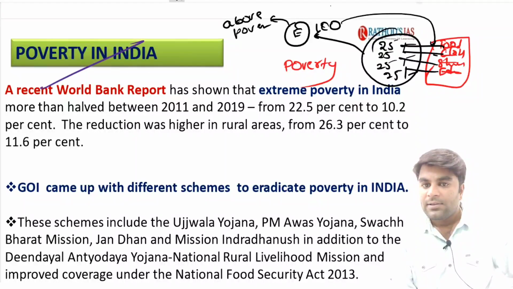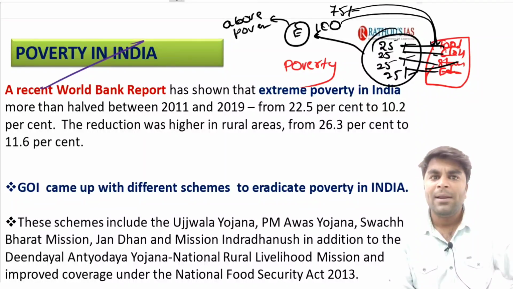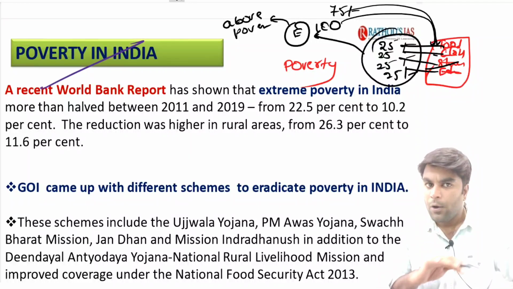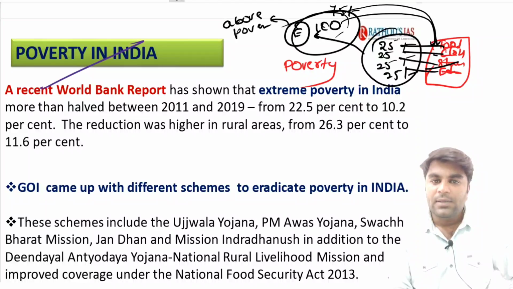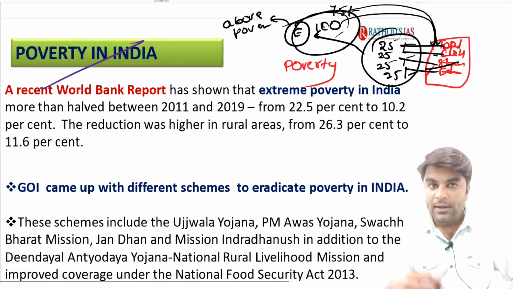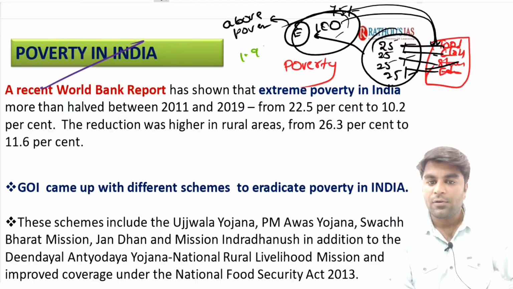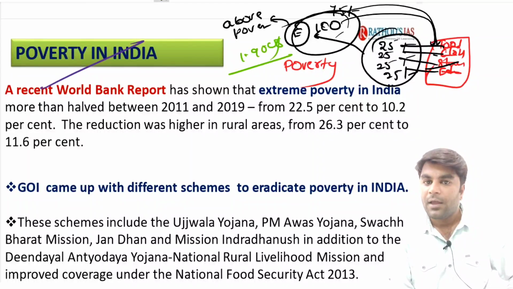And say for example, somebody is making a consumption expenditure of just 75 rupees. It means this person cannot afford all 4 goods, and might afford only 3 goods. So automatically they are living below the poverty line. I hope you understood it. In this way only, the international poverty line of 1.90 US dollars per day is decided, right?